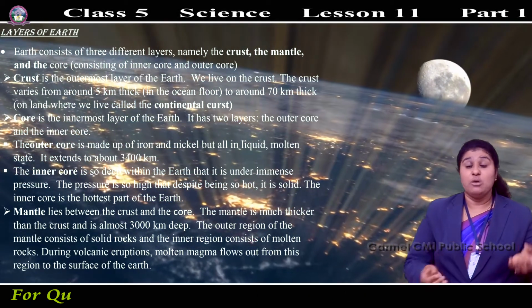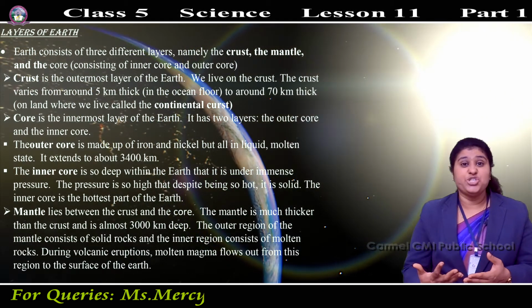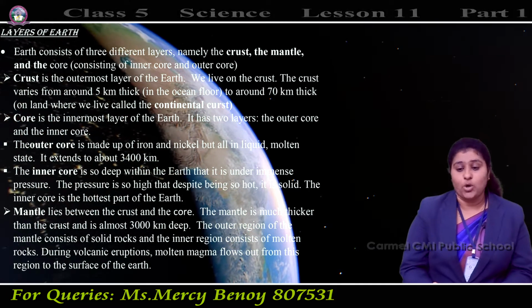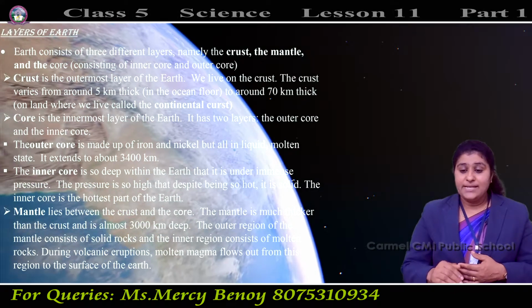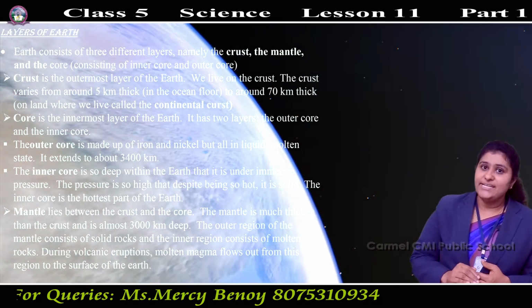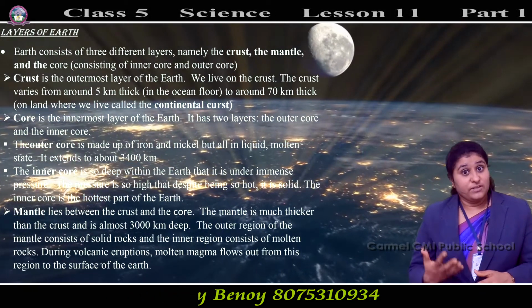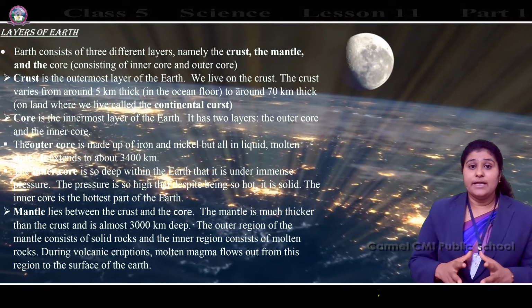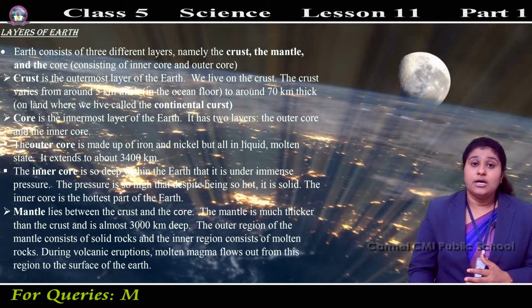Because of the significant amount of heat, the rock changed into a liquid state. That is the molten rock.